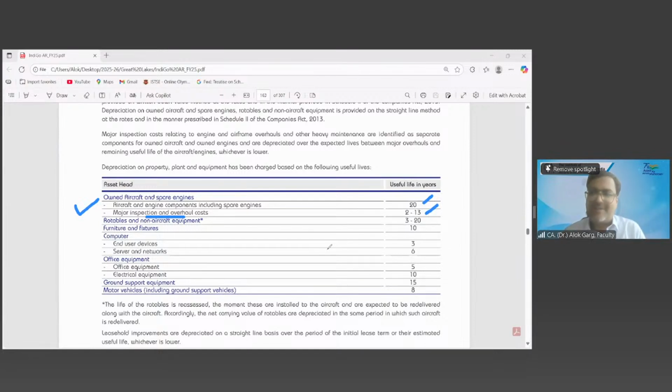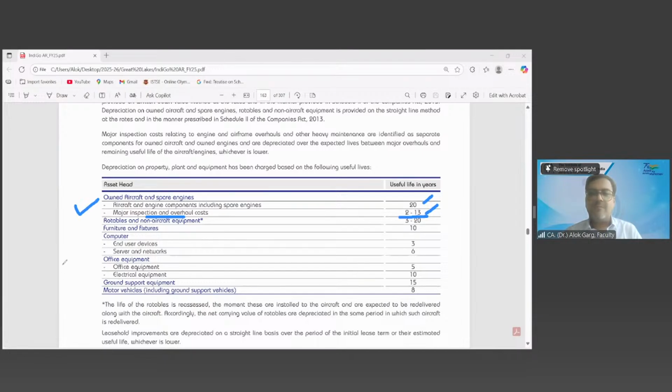Aircraft is getting inspected. Inspection of the aircraft, right? Life of the aircraft is 20 years. It is given. But this life of inspection and overhaul cost is part of your aircraft and spare engine. The life of this inspection and overhaul cost is 2 to 13 years for different kinds of aircraft, for different stages and kinds of inspection. Have you seen that? Are you convinced that what is written in the standard is there in real life too?